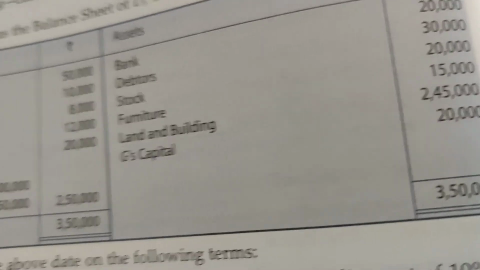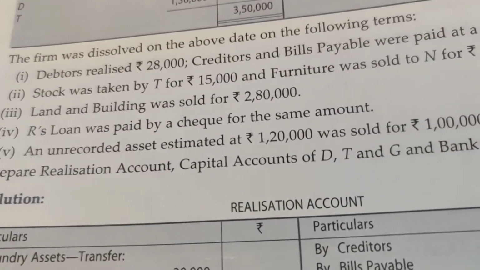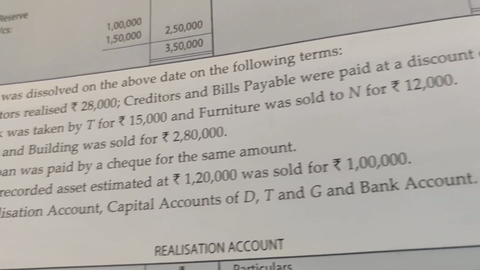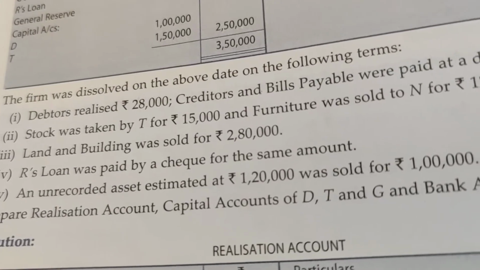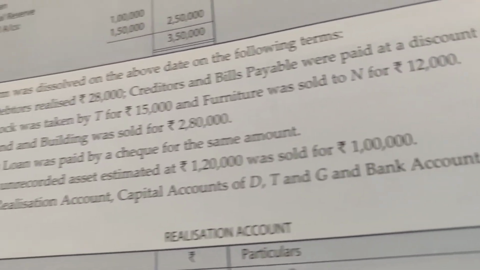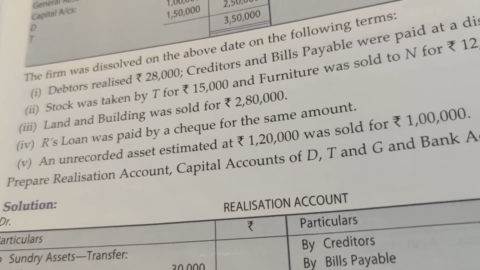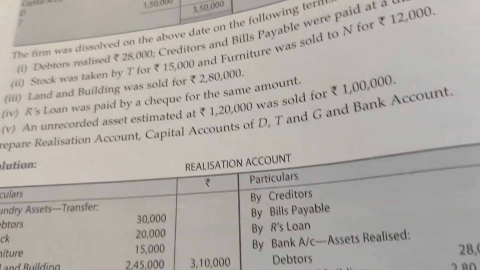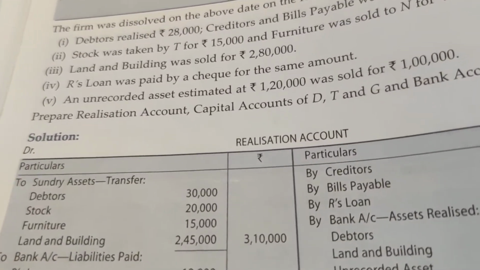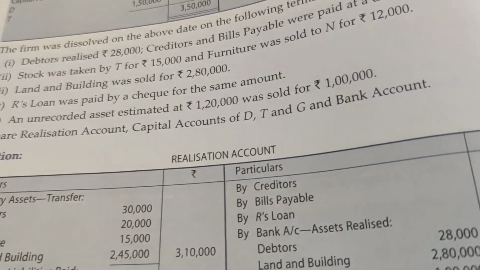See, the partner has a debit balance. Clear? Now see what the adjustments are. Debtors realized 28,000. Creditors and bills payable were paid at a discount of 10%. Stock was taken by T for 15,000. Furniture was sold to N for 12,000. Land and building was sold for 2,80,000. R loan was paid by check for the same amount. And unrecorded assets estimated at 1,20,000 were sold for 1 lakh. Now prepare realization account, partners capital account and bank account. Clear? Now see how to solve it. So first we are going to prepare the realization account as usual.